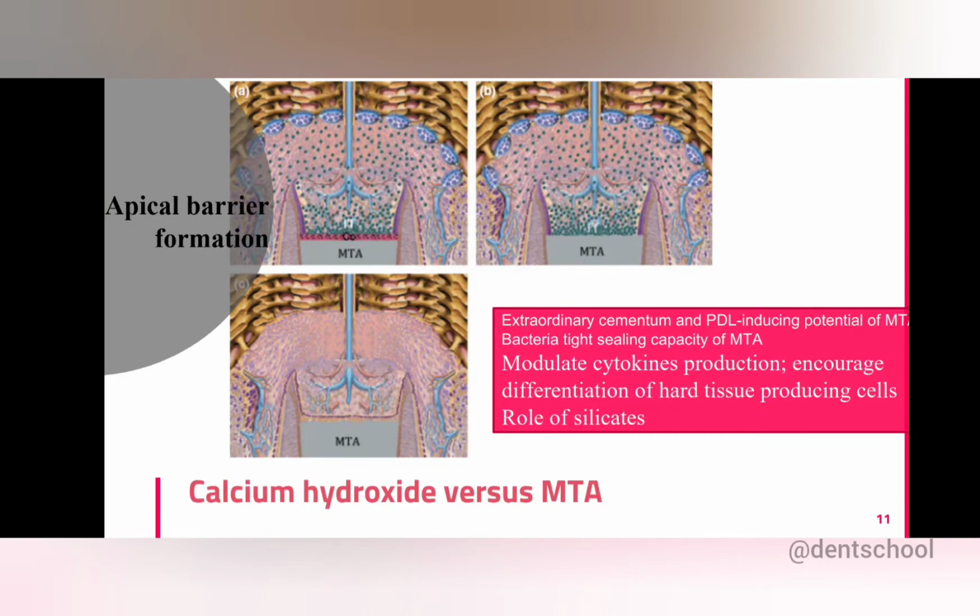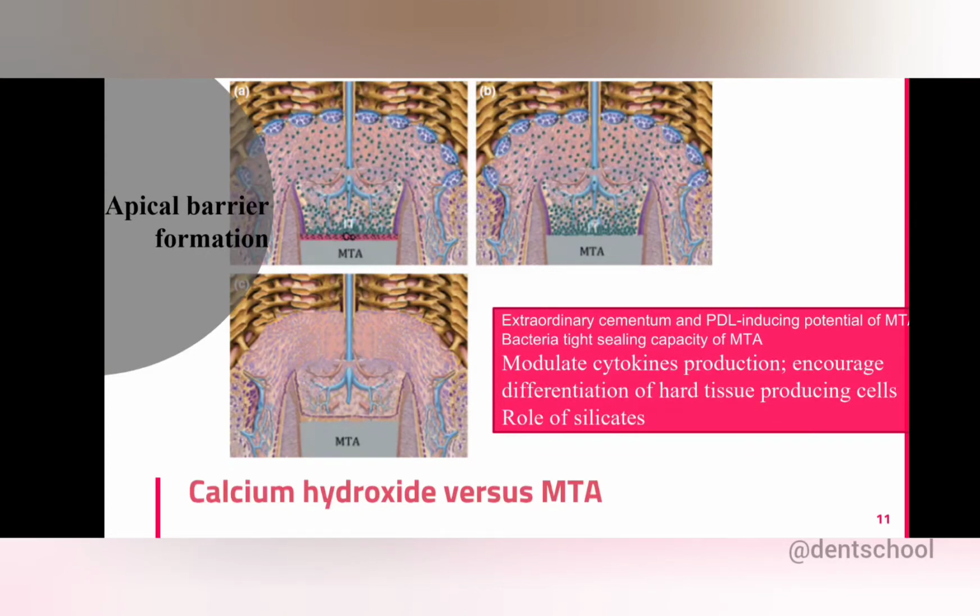And the second thing is the quality of the barrier which is formed due to MTA is far better than calcium hydroxide. It does not have channels through which the canal can communicate through the apical barrier to the periapical region.